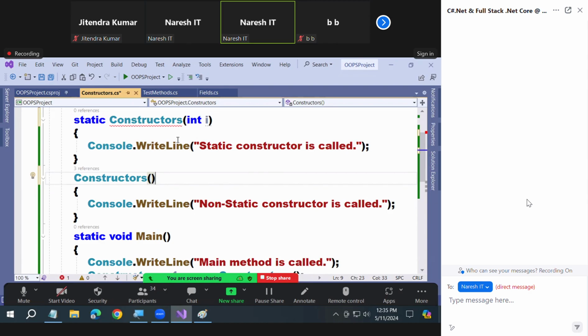From where should I pass this value? Static what? You're telling static. Static will send the value as static is a keyword? Static field will send a value? Did you understand my question? What is my question? From where should I send the value?